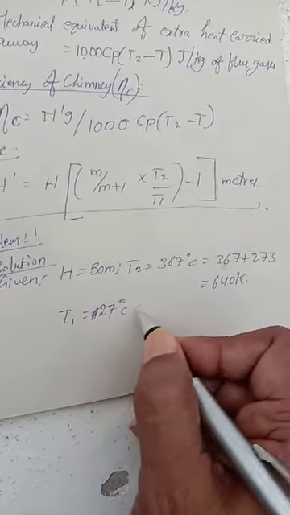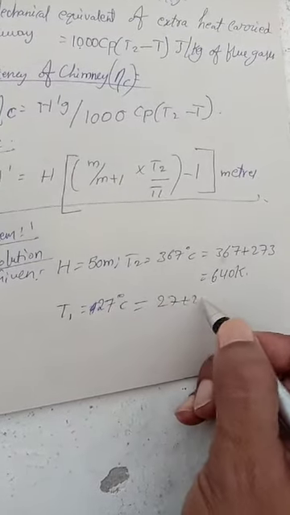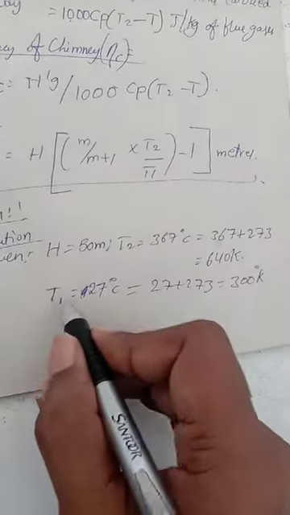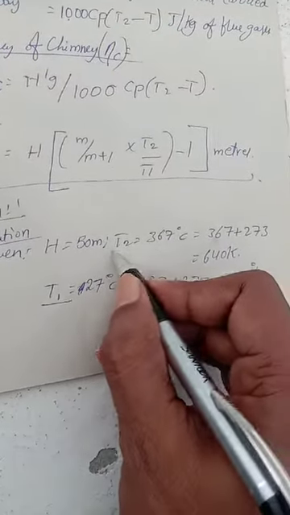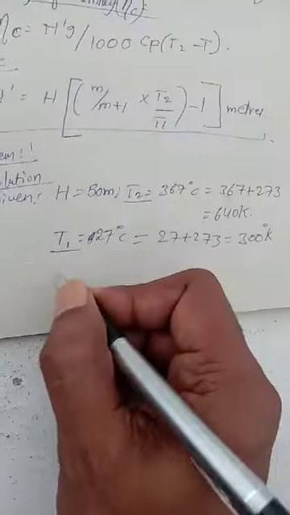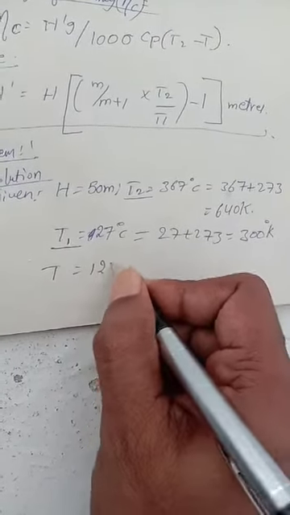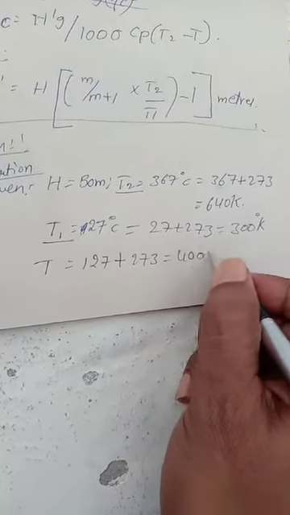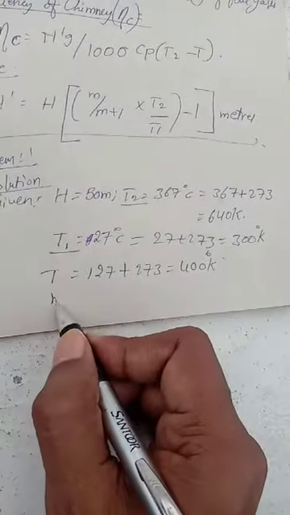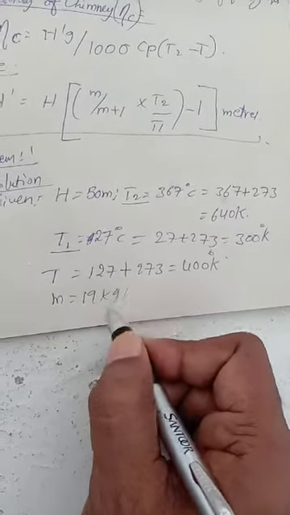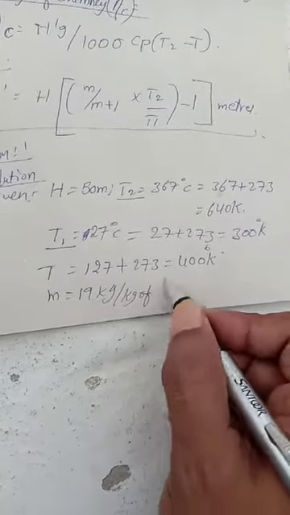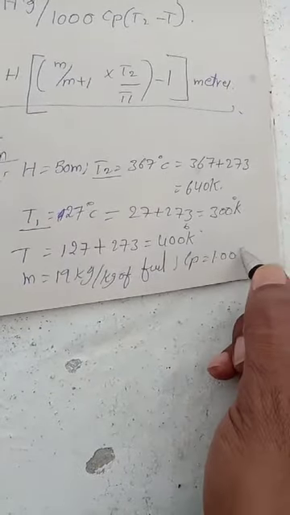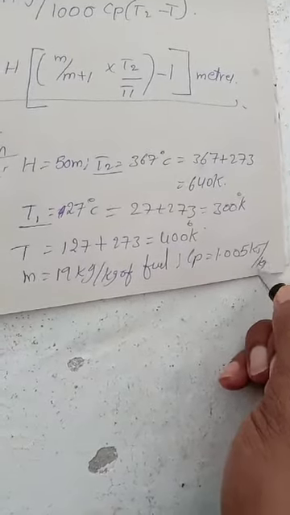T1 is 27 degrees Celsius, that is 27 plus 273. This is for natural draft temperature. Then T, the ambient temperature, is given as 400 Kelvin, and m is given as 19 kg of fuel. Cp value is 1.005 kilojoules per kg kelvin.